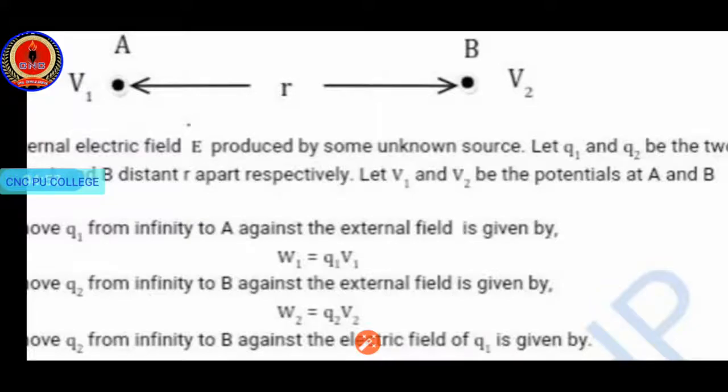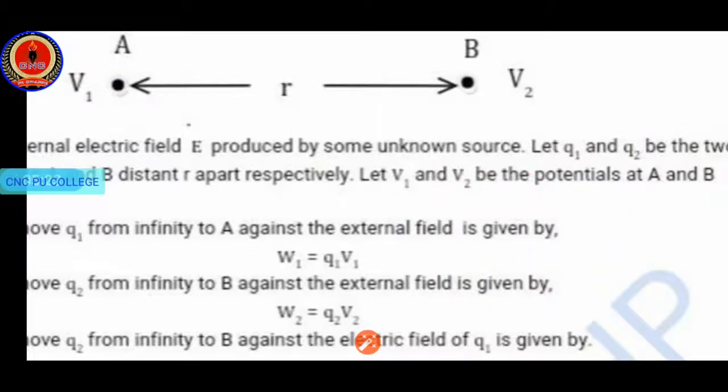As we already know, W equals charge into potential difference. Here the charge is Q1. For the potential difference we have to write potential at A minus potential at infinity. That infinity potential will be 0. So simply we write Q1 and the potential at A is V1. So W1 equals Q1 V1.